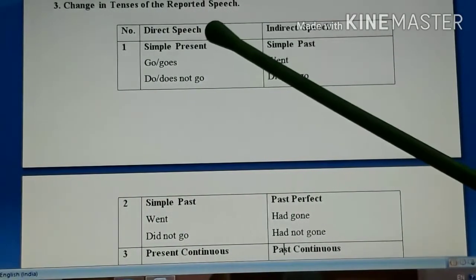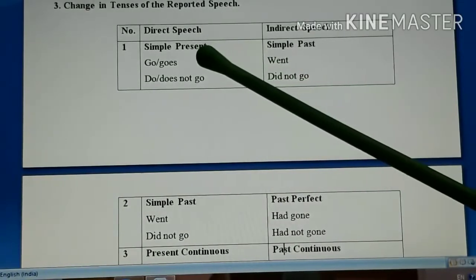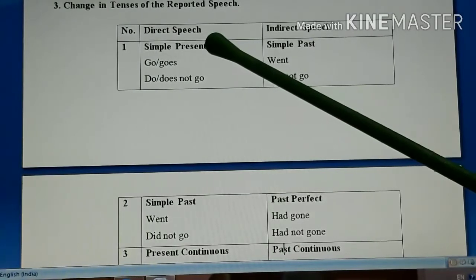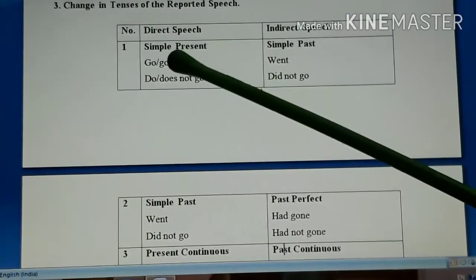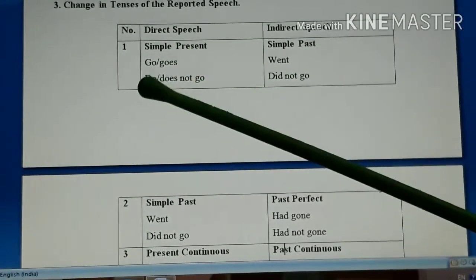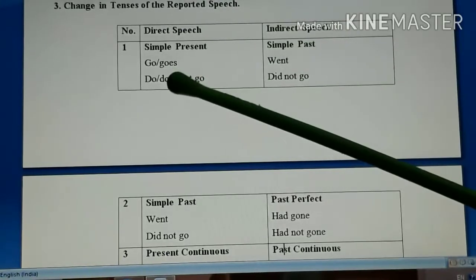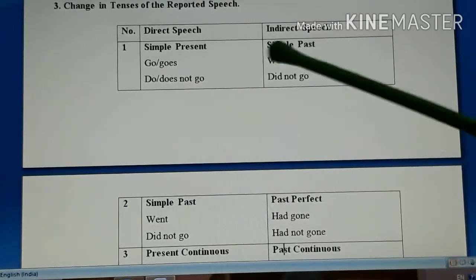Here, if the person is speaking in simple present tense, how can you identify it? Either the original verb will be written, or the verb will have s, es or ies in the end. Then you can identify that the given sentence is in simple present tense. So it will become simple past tense.